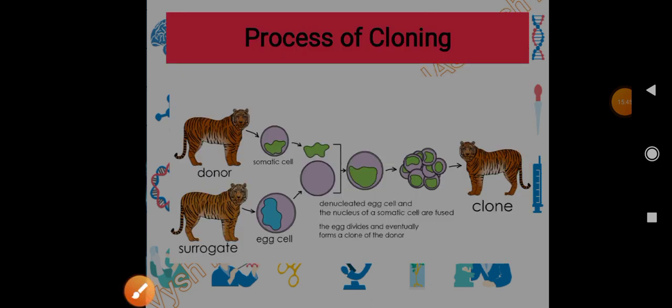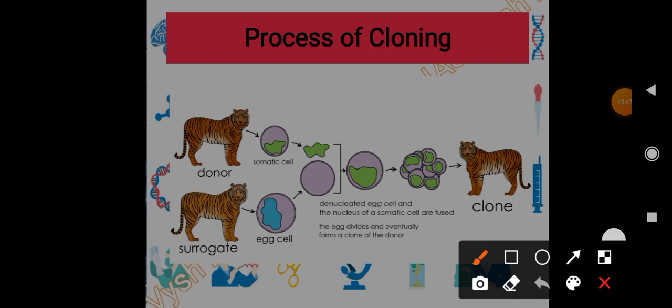The process of cloning has been explained through a picture. Here we have the donor, and then we have the surrogate. The surrogate has an egg cell, but we are interested in some of the genes of the donor. So we will take the egg cell of the surrogate and throw the nucleus out of it.